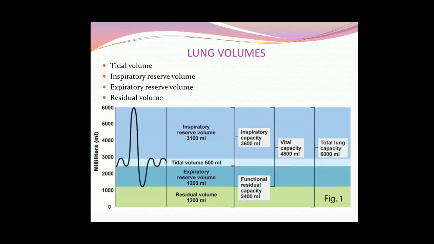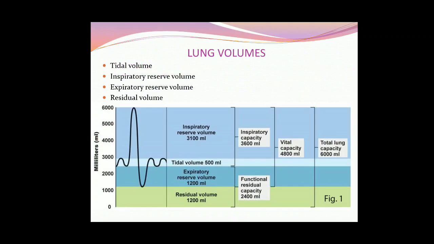Then expiratory reserve volume. Expiratory capacity will be tidal volume plus expiratory reserve volume, and it will be about 1500 to 1600 ml. Then comes your functional residual capacity. Functional residual capacity will be how much? It is your residual volume plus expiratory reserve volume. So how much is it? About 1200 plus 1200, about 2400 ml.